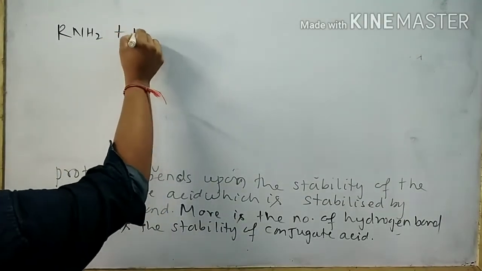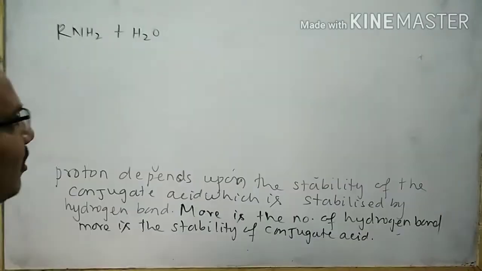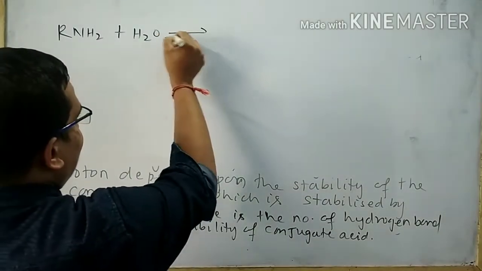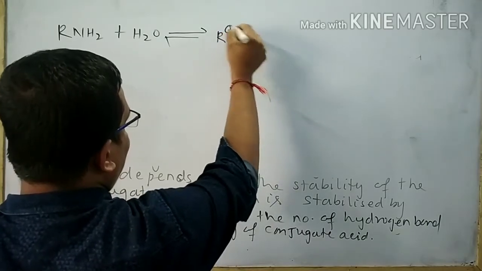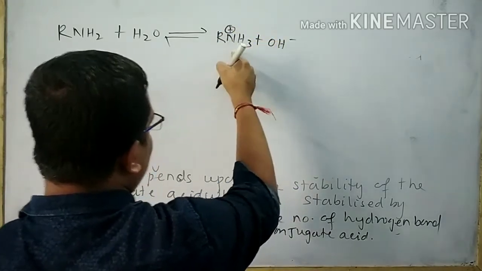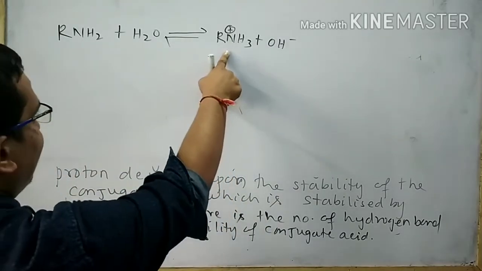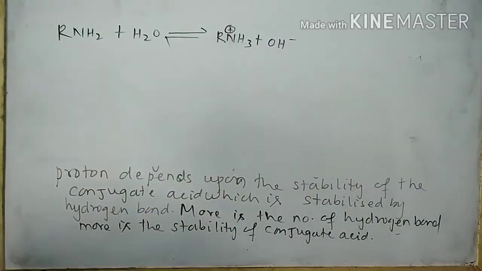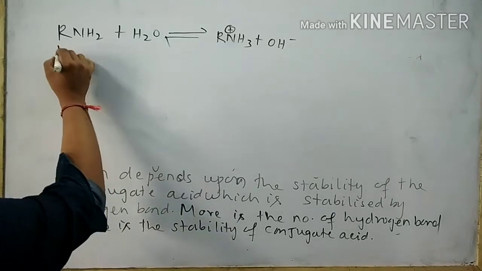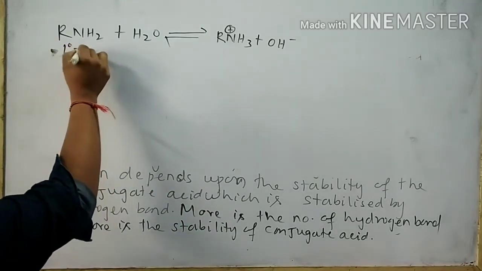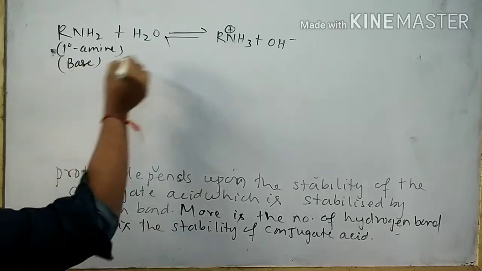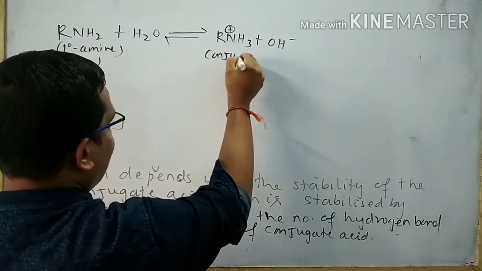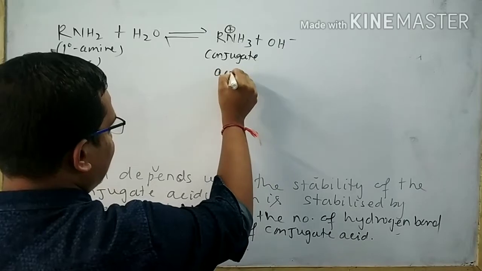When it is subjected to reaction with the water, then a protonated 1 degree amine is formed. This is your protonated 1 degree amine. It is considered as the base and it is considered as the conjugate acid.